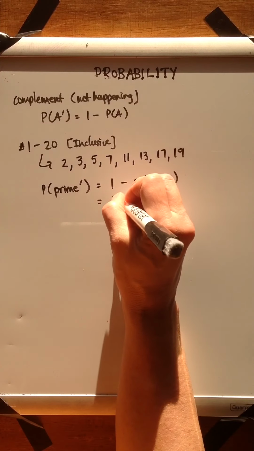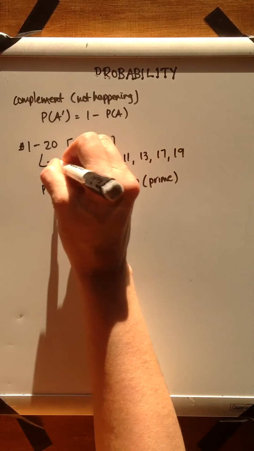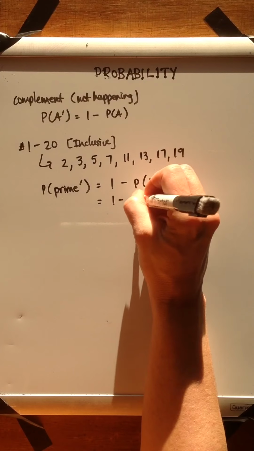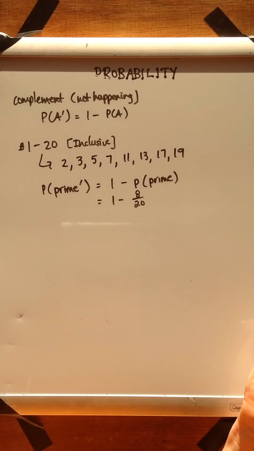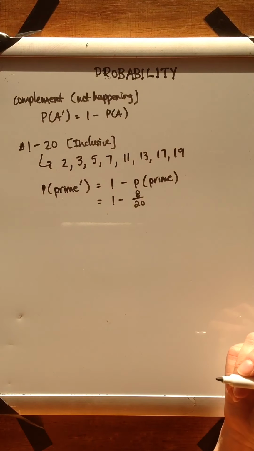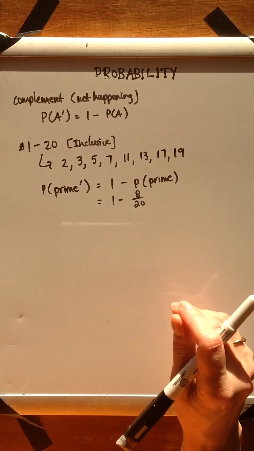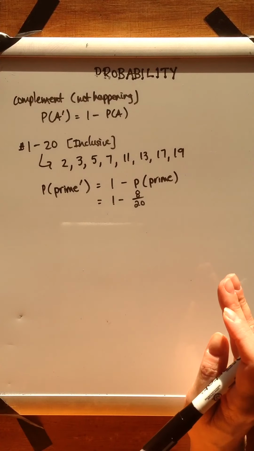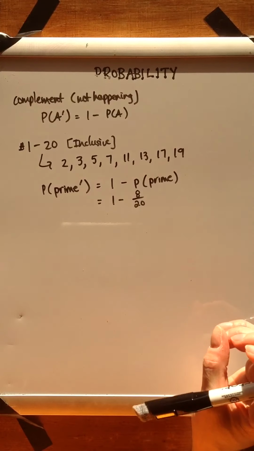So we have 1 minus, and we have 8 listed here out of 20 numbers if we do 1 to 20 inclusive. Note that between 1 and 20 could also mean not inclusive, and we could do it the same way. I would be very clear as to whether I want you to be inclusive or between two numbers, which would actually then be 2 to 19.